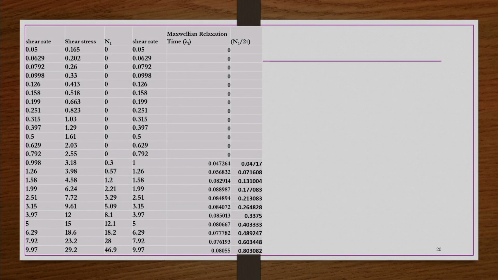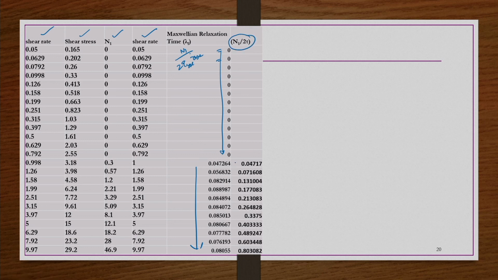So the same information is plotted here. This shear stress versus shear rate, and first normal stress difference versus shear rate is given. So Maxwellian relaxation time, that is lambda f, is equal to N1 by 2 tau yx gamma dot yx information that you have when you do it. So then you get these values, right. And then we also wanted to know whether this material has sufficient elasticity or not. So then N1 by 2 tau calculation we have to do.